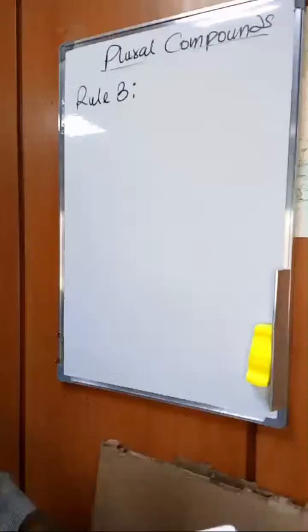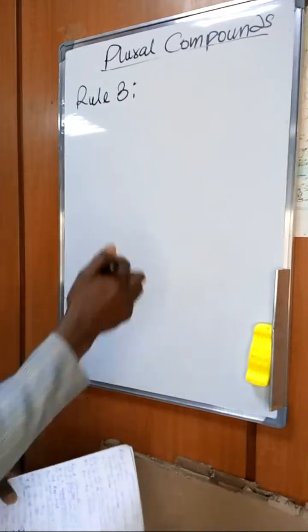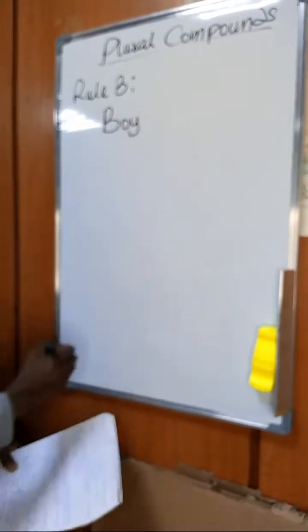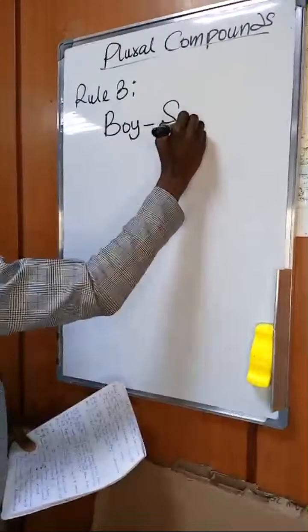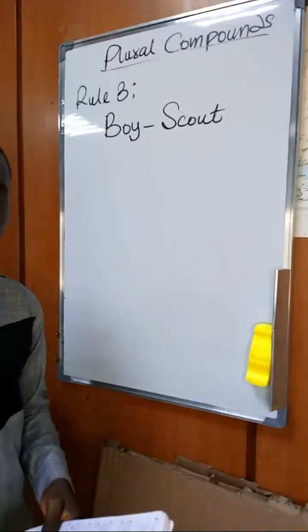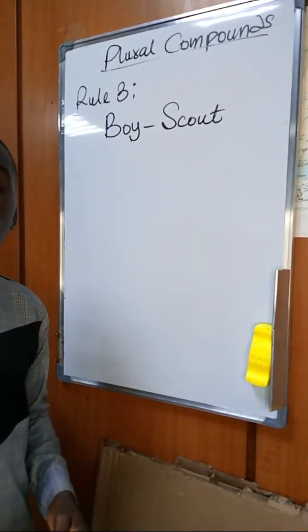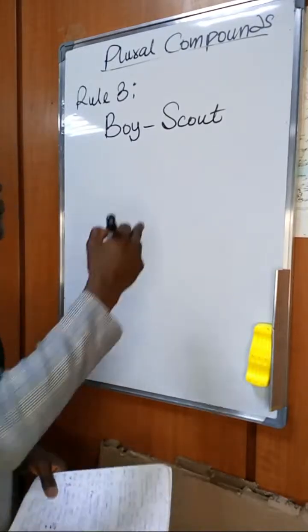In rule 3, if I have two nouns, take note, I have a noun, boy, separated by a hyphen followed by another noun, scout. Now, I have these two nouns, and the first noun is performing an adjectival function to the second noun.